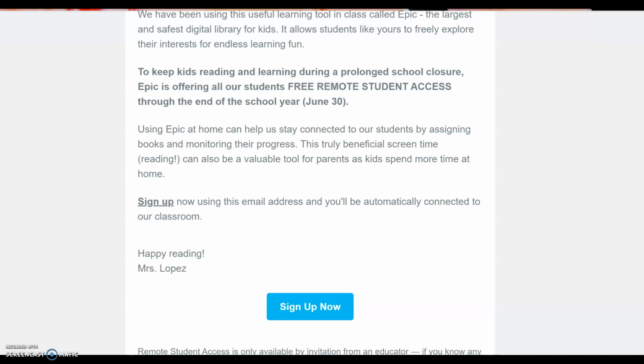There are two ways to get into Epic. One is if your teacher sends you an email to the parent's email giving you home access through an email. So if you get that email, it looks like this. The student's name is up at the top, and we press Sign Up Now.